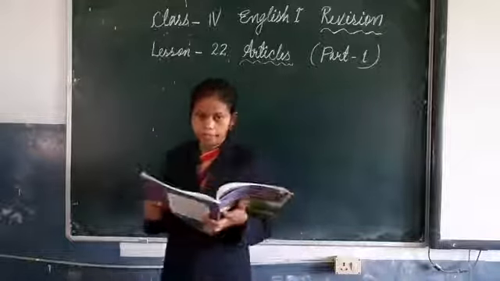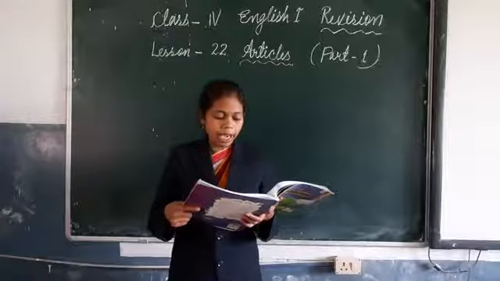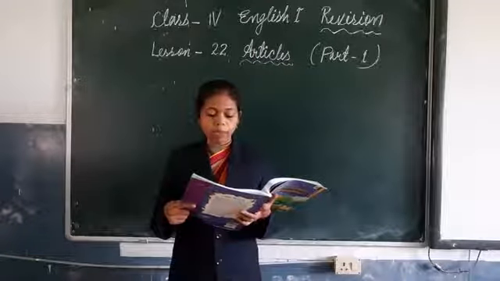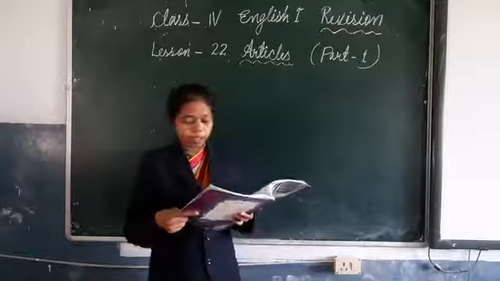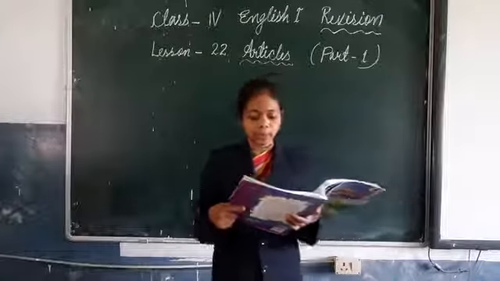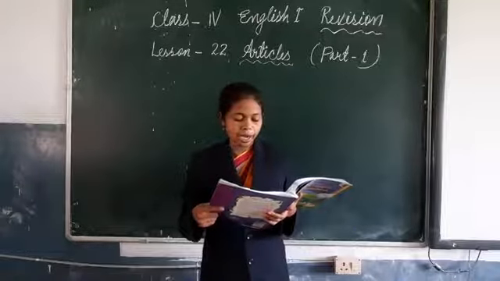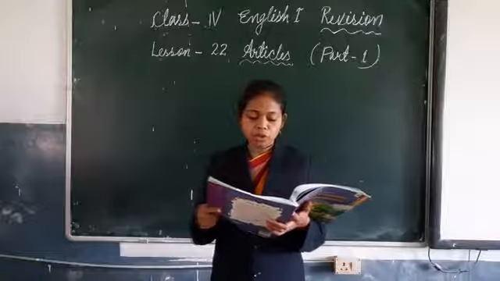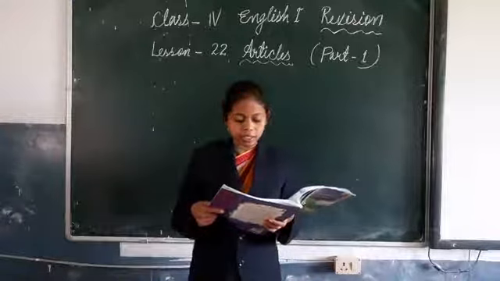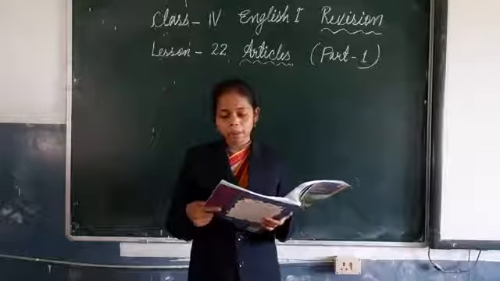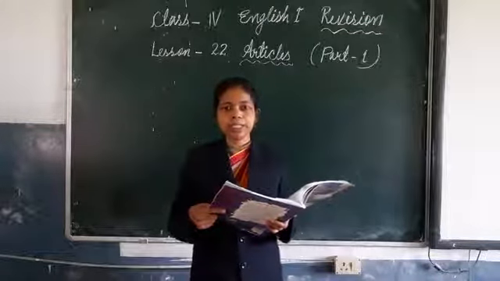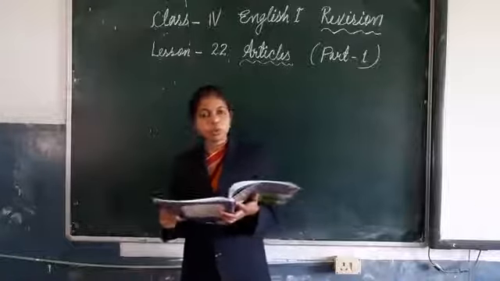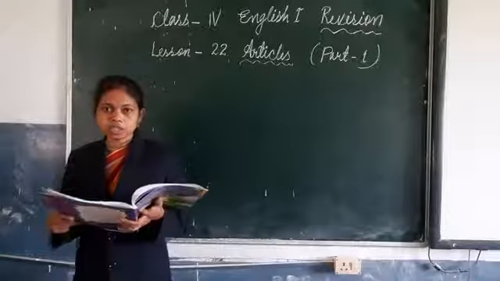Read and understand the following. See the example. I cannot find the pen I was writing with. We are not talking of any pen, but the pen we were writing with. Next, we met an artist. The artist was M.F. Hussain. We are not talking of any artist here in this sentence, but the artist M.F. Hussain, pointing to the particular person, isn't it? Okay. So, I think you are understanding.